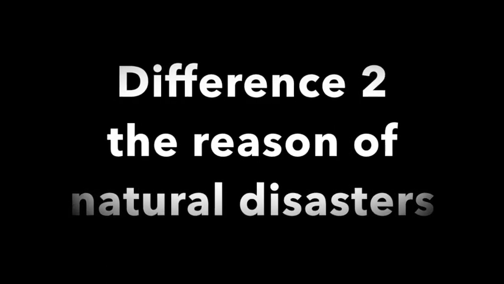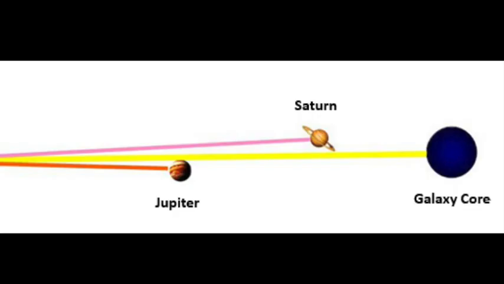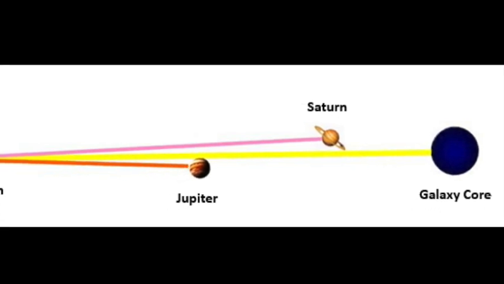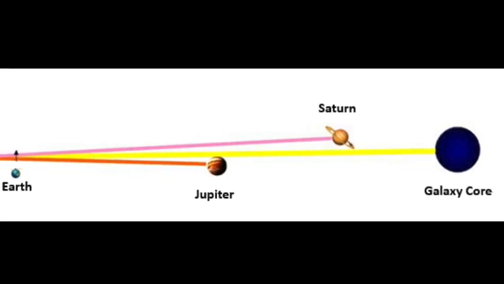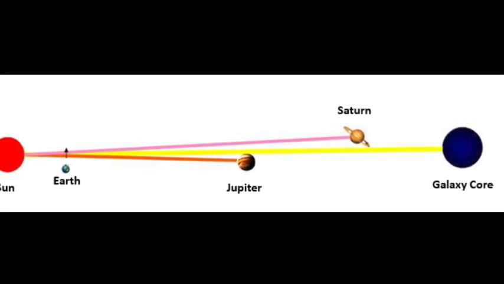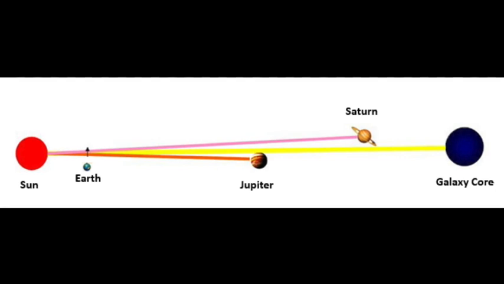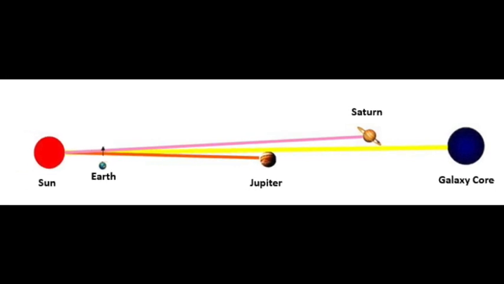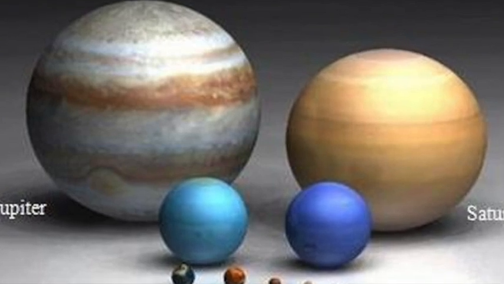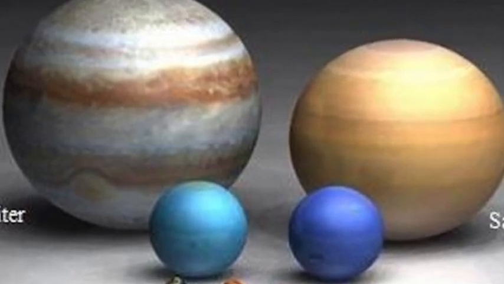2. The reason for natural disasters. There is something similar in form to a rope between Sun and Earth, which can be described as a type of energy line. There are three sizable power lines between the galactic core and Sun, Sun and Jupiter, as well as Sun and Saturn. When the Earth passes these lines, as it has regularly been doing, natural disasters such as earthquakes, floods as well as global warming occur.